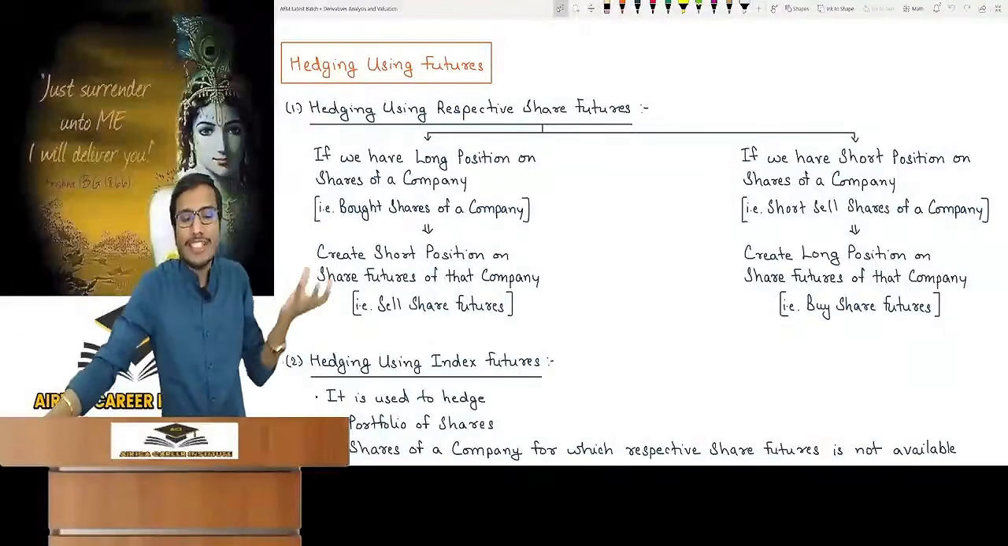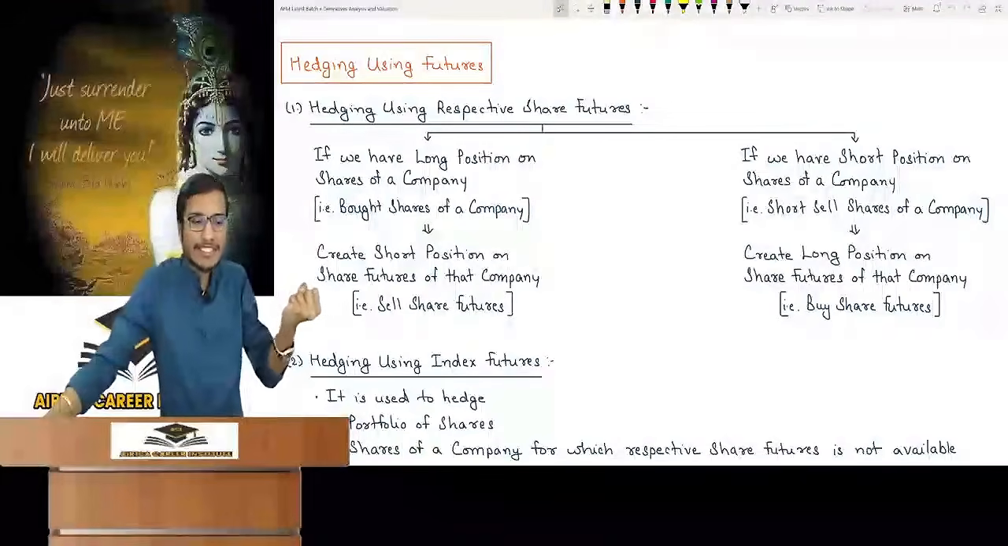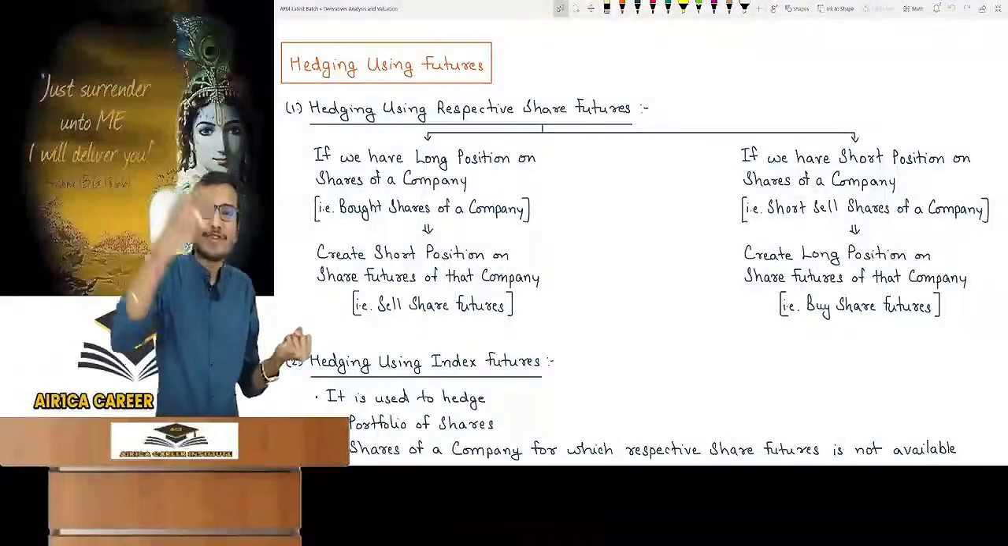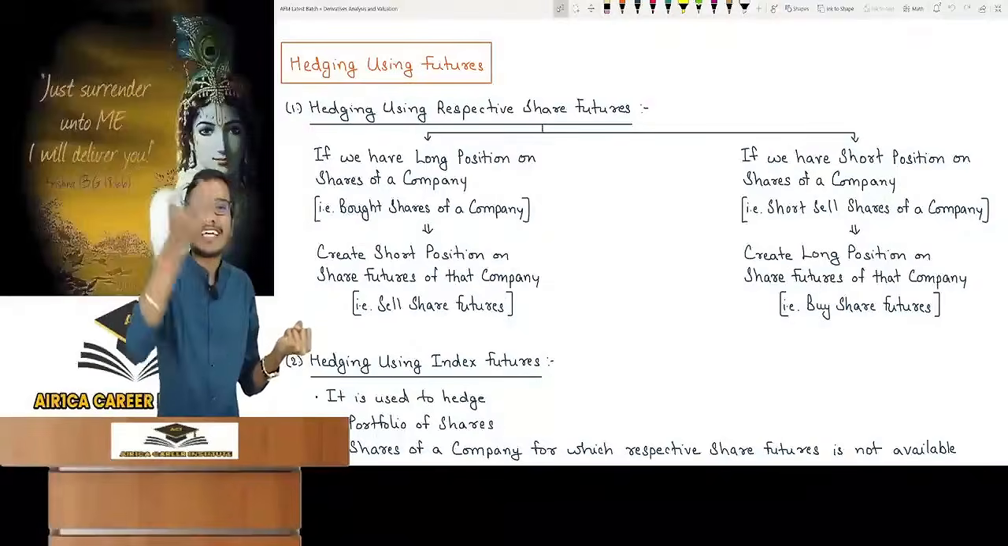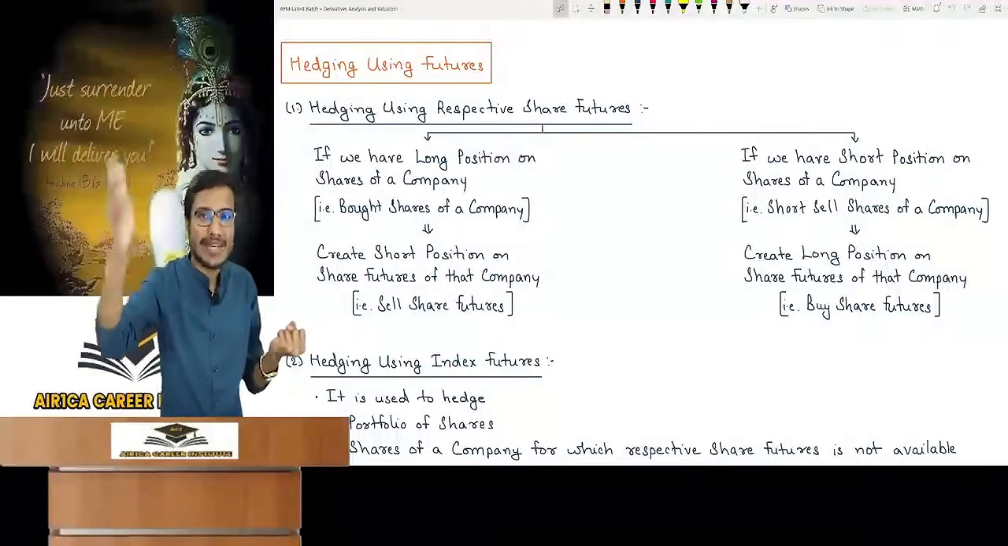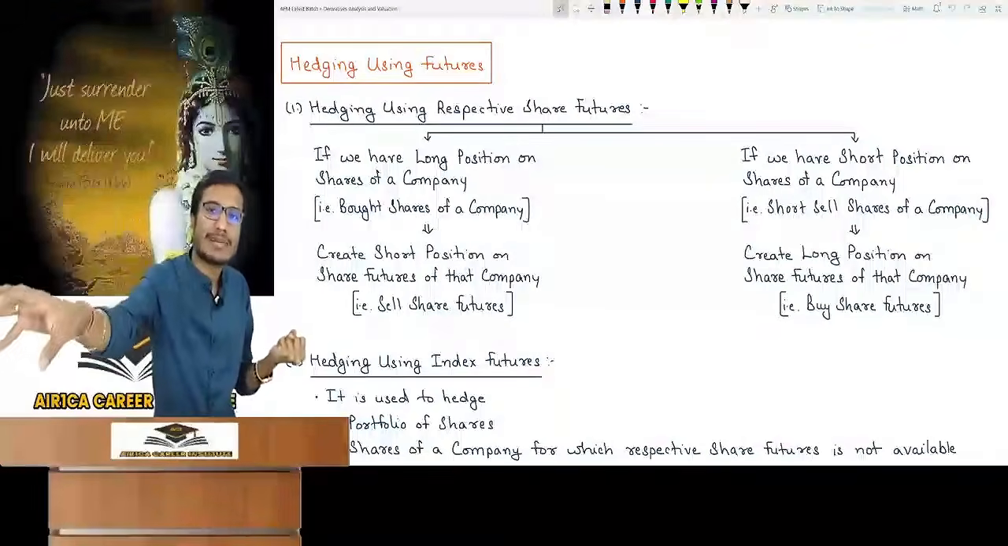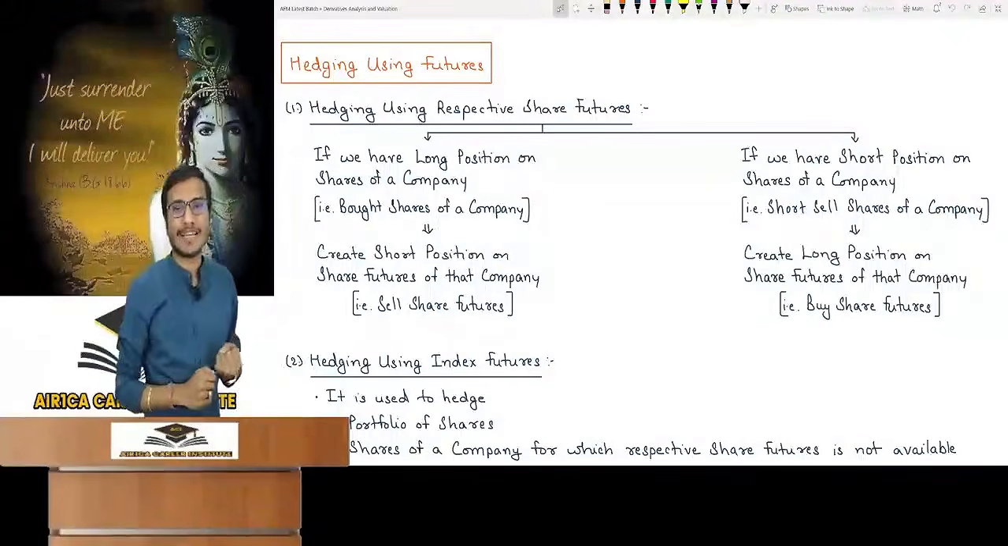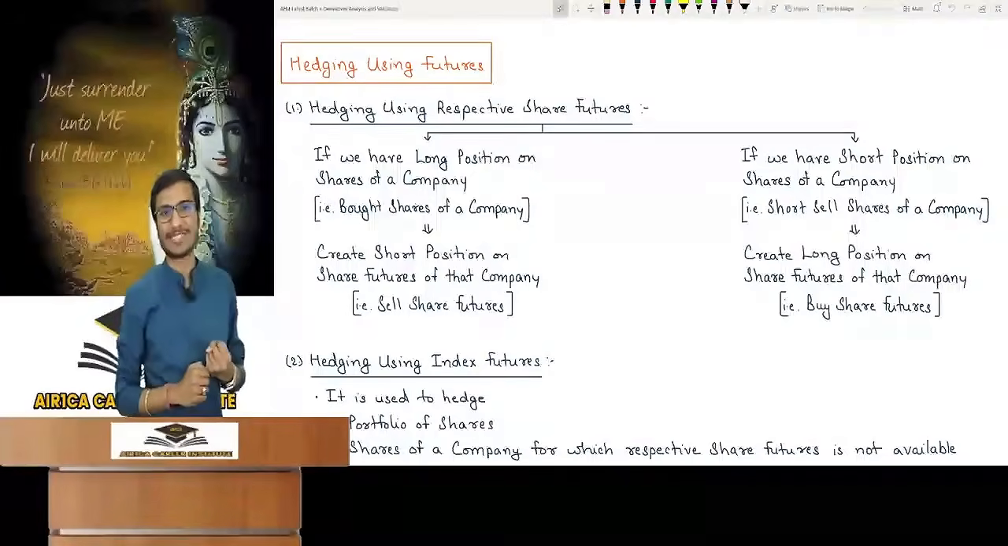It is very easy. A long position on the company's shares means you have bought the shares in the cash market. So what to do in the future? In this case, you will be afraid of the price falling. You will not be afraid of the price increasing but of the price falling. So any downside betting means a short position in future, which means selling the future contract.